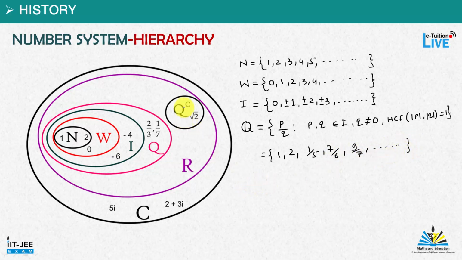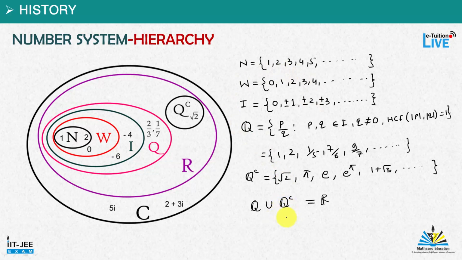Then we come up with irrational numbers, like Q^c. Q^c is the symbol to denote irrational numbers like root 2, pi, e to the power pi, 1 plus root 3, and so on. These are the set of irrational numbers. Now if we take the union of rational and irrational numbers, then we get the set of real numbers.